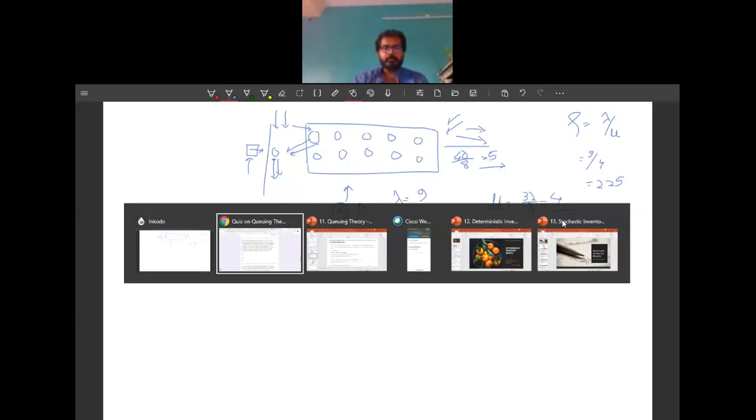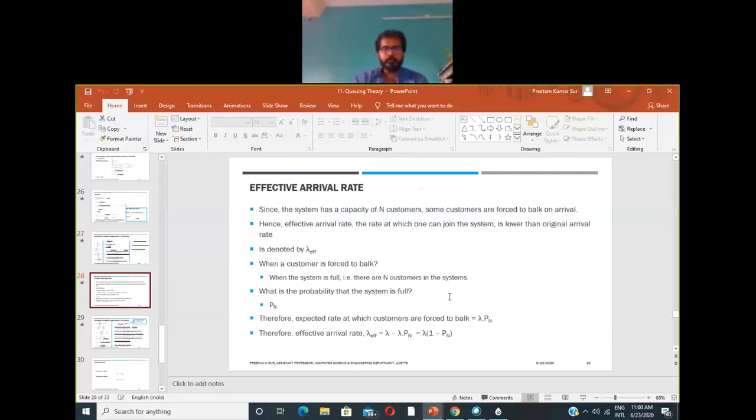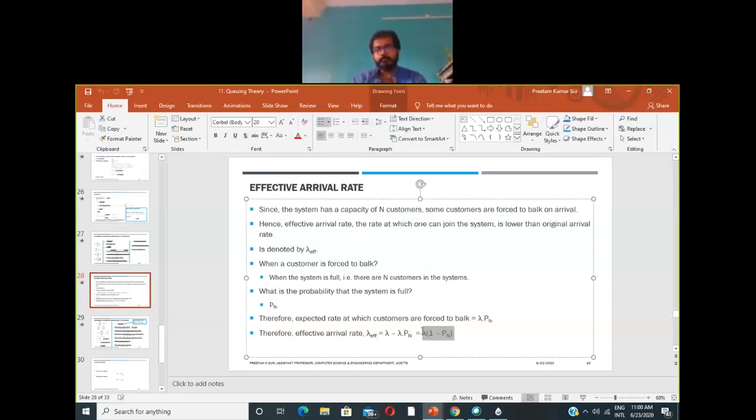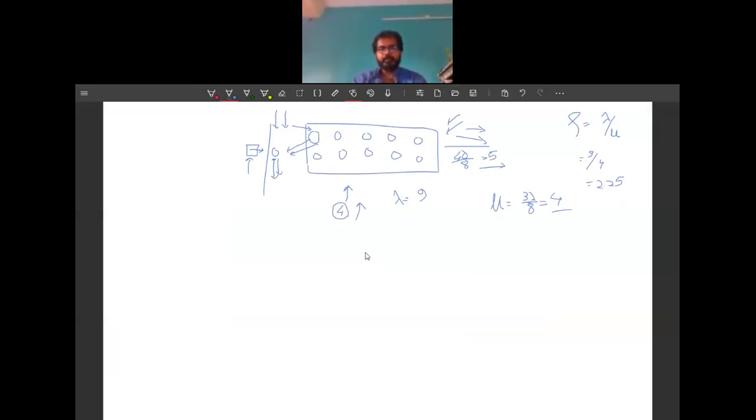So there is also a mathematical formula. If you go through this mathematical expression, you can also find that the effective arrival rate will be 4. So there are two ways you can find this answer for this question. The effective arrival rate is the number of persons that are able to join the system. So through this calculation, the number of persons that can join the system is 4 per hour, right? 4 persons can join per hour, using this logic.